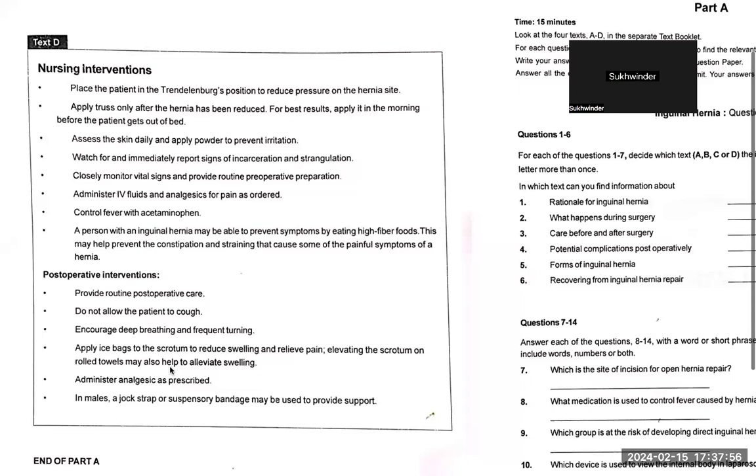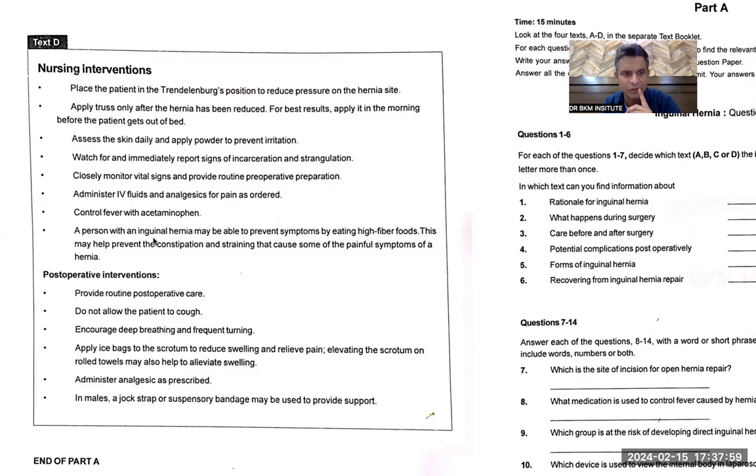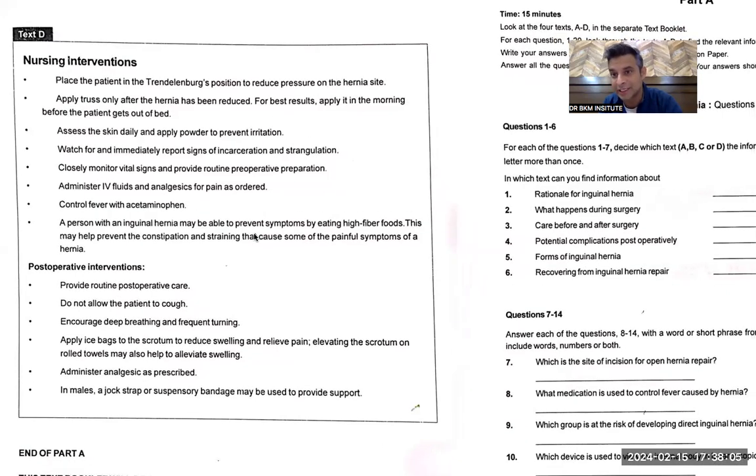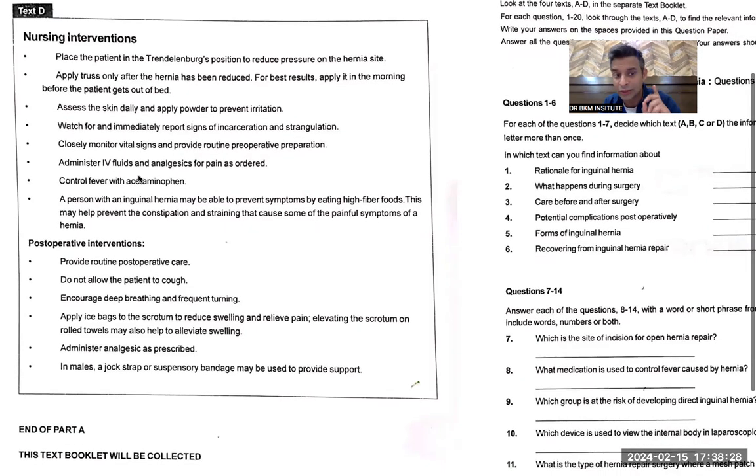Sir, in 7 points, this one. Acetaminophen. Yes, control fever with acetaminophen. Okay, sorry. Now I know this question is taking time, and I was expecting it to be in C. See the wastage of time I have done right now. Because you have done this reading, but actually look at the scenario of the exam. I was expecting it to be in C, where complications were given. Then with nursing interventions, I should have understood the word interventions means treatment should be here. So I should have tried here. But if I am not finding it, this is the wastage of time. So if I do this in the final exam, then you will be able to manage everything. That's it.